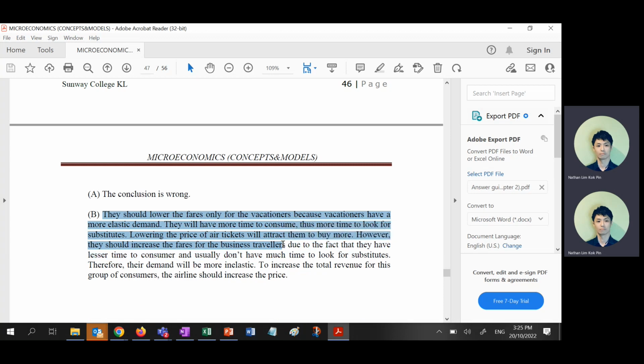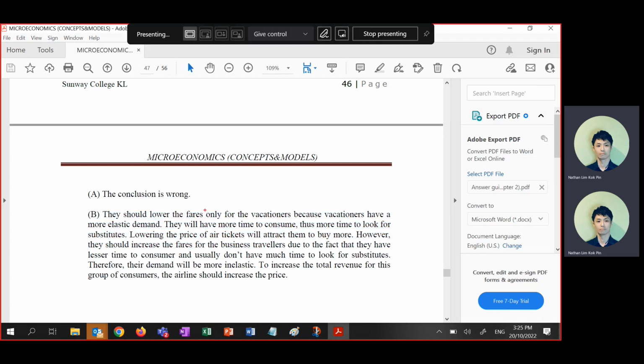Two prices, right? If I have the elastic demand, I have to lower the fares. This one I shared with you during the total revenue, right? For vacationers, usually they will have more elastic demand. You know what a vacationer is? They plan ahead, right?